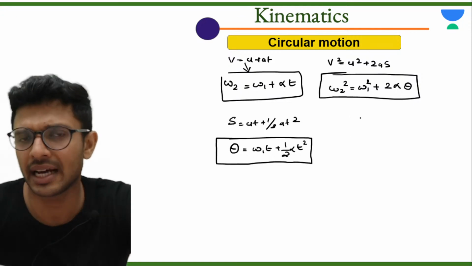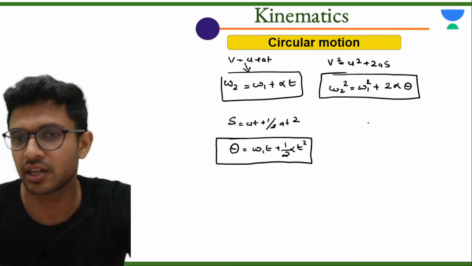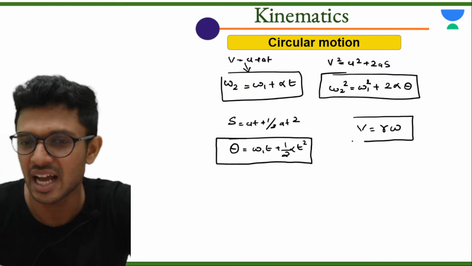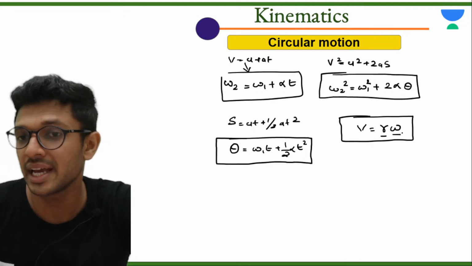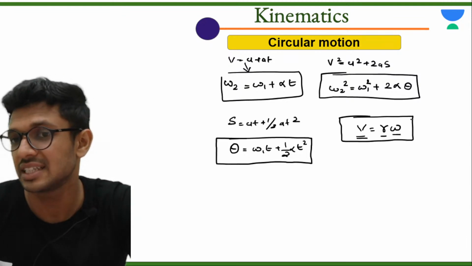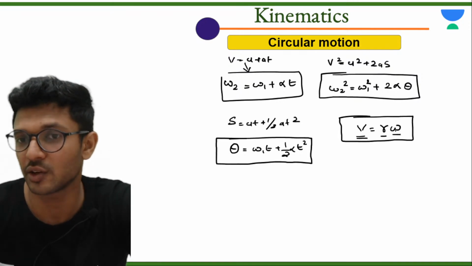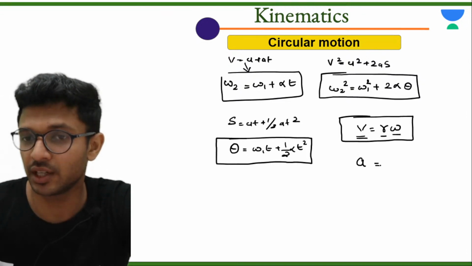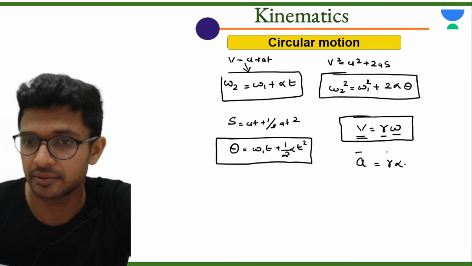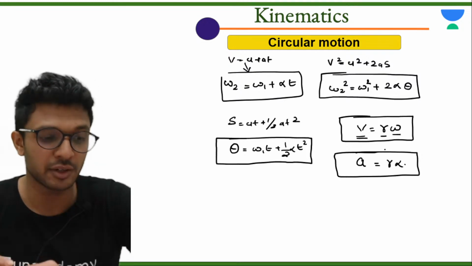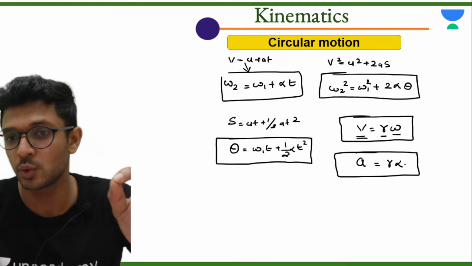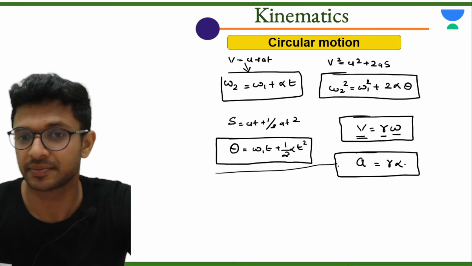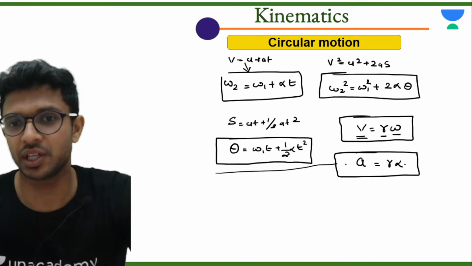Now some formulas which connect linear velocity and angular velocity. Linear velocity V is equal to r omega, where r is the radius of circular motion, omega is angular velocity, and V is linear velocity. This equation connects linear velocity and angular velocity. Then linear acceleration A is equal to r alpha. Another important formula: linear acceleration A is equal to r times alpha. Very important. Write this down quickly. Has everyone noted it? Okay.